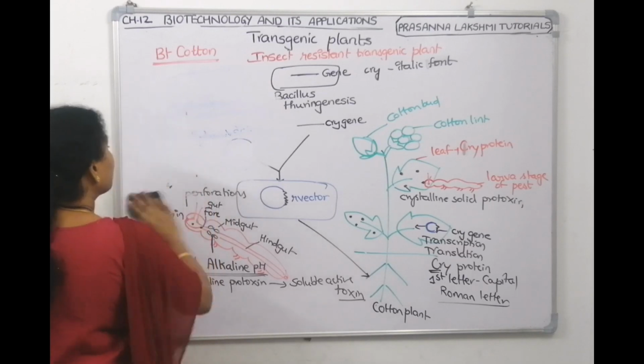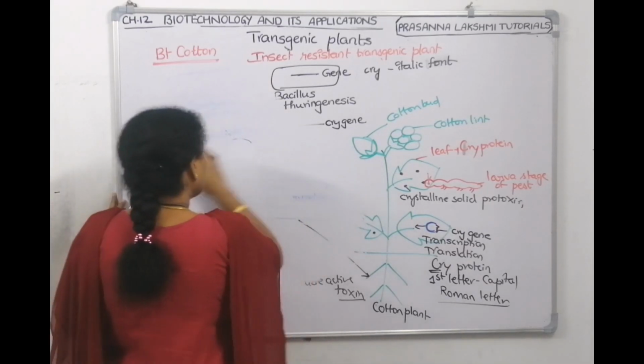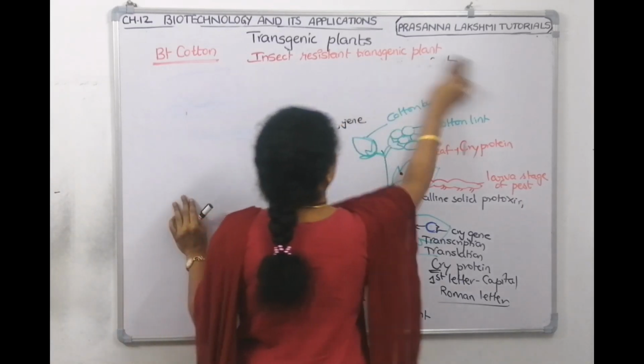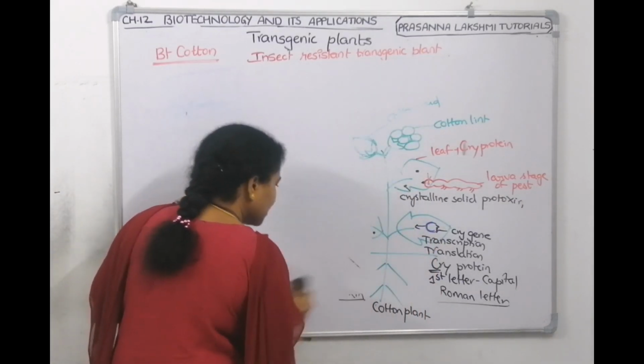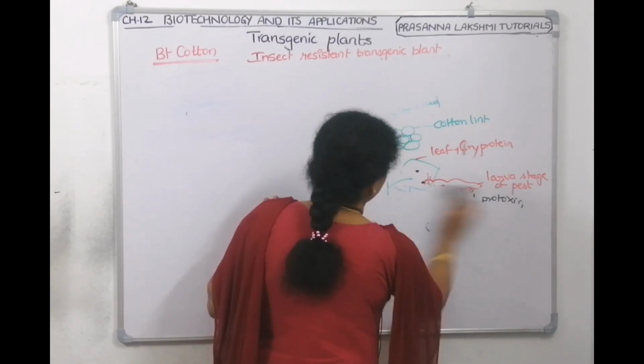Now, for specific insect, specific cry gene is there. For which insect, what cry gene, we will also see. Many times from these genes, they asked questions in the NEET examinations.